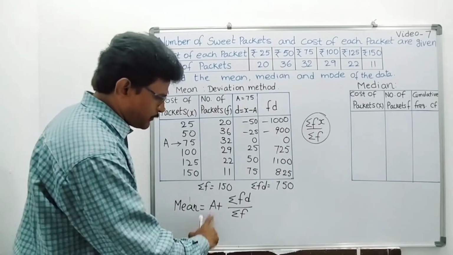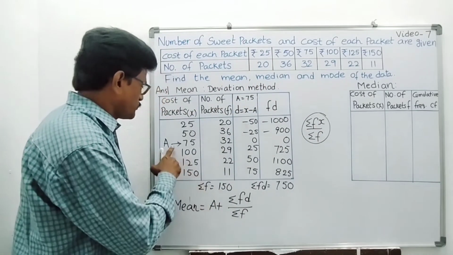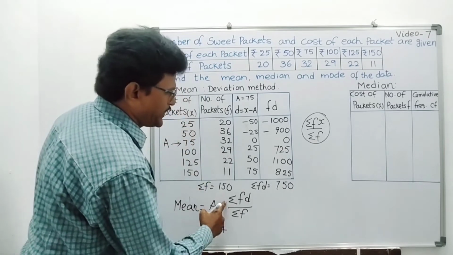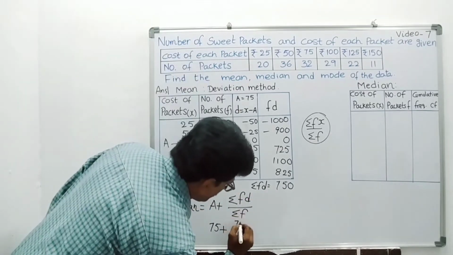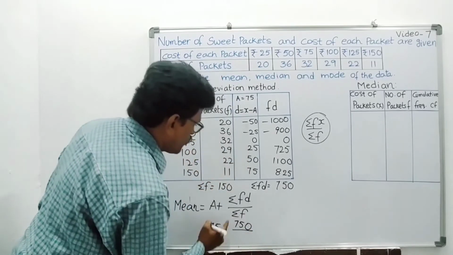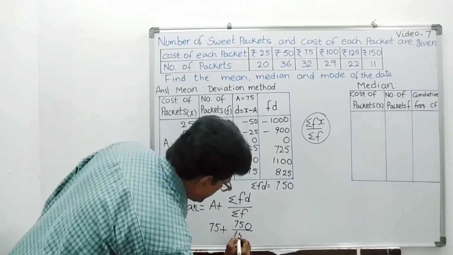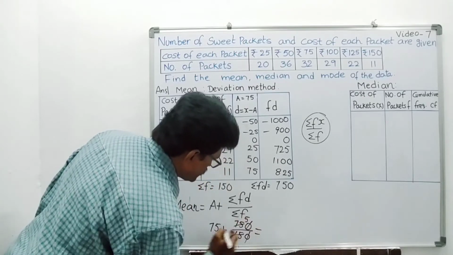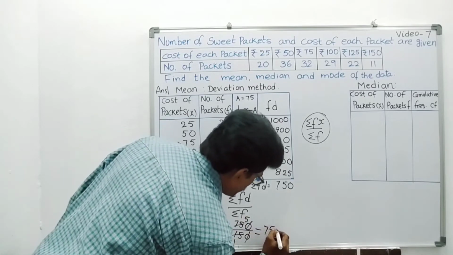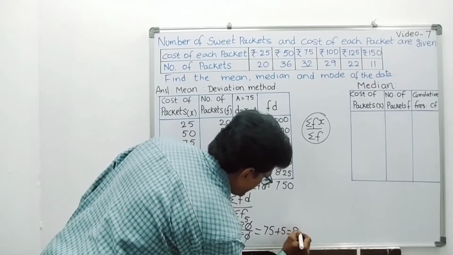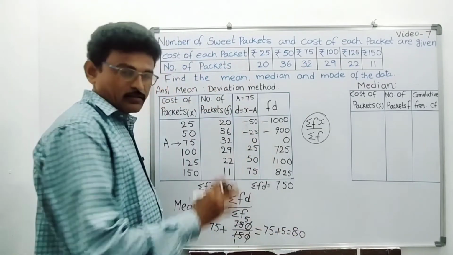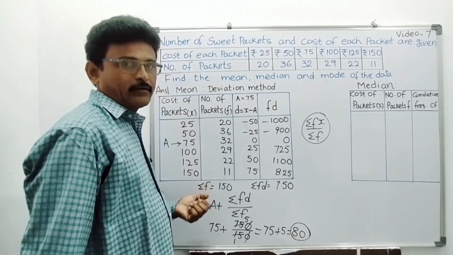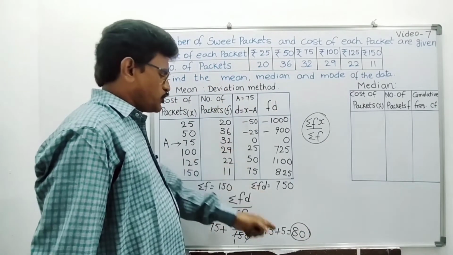But assumed mean method means you have to add A. We are assuming A. 75 plus sigma FD. How much are you getting? 750 by what is sigma F total? 150. Right? Zero, zero cancel. 15 ones, 15 fives. So 75 plus 5. So we are getting 80. That is the mean. So what is the mean here? 80 is the mean.